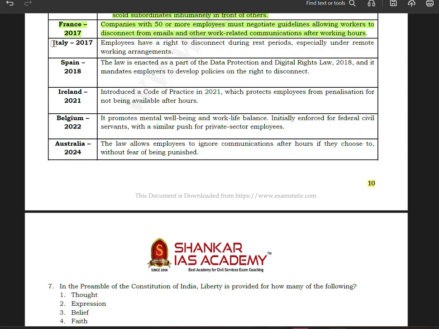In the same year, Italy has also made a provision whereby employees have the right to disconnect during rest periods, especially under remote working arrangements.